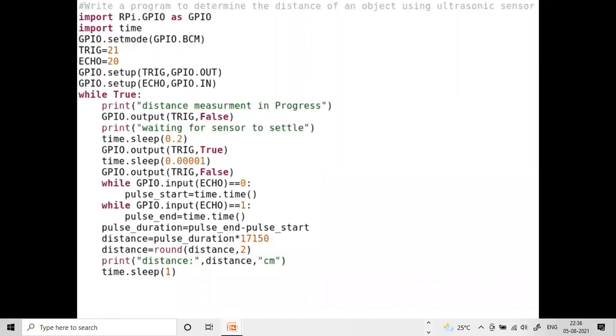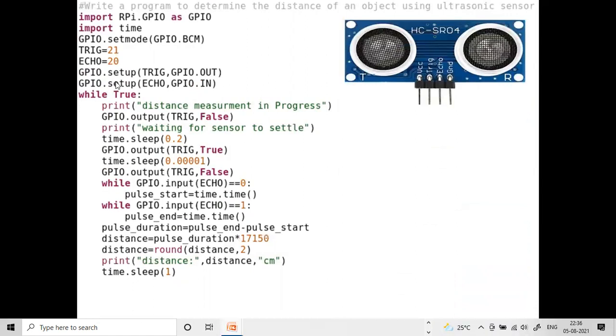Next program, it is the last program. Write a program to determine the distance of an object using an ultrasonic sensor. So this is the program. Here we are using the BCM method. That means we mentioned that here the trigger pin is 21 and the echo pin is 20. So GPIO 21 pin we are going to use. GPIO 21 means pin number 40, and next GPIO 20 means pin number 38 we are going to use.